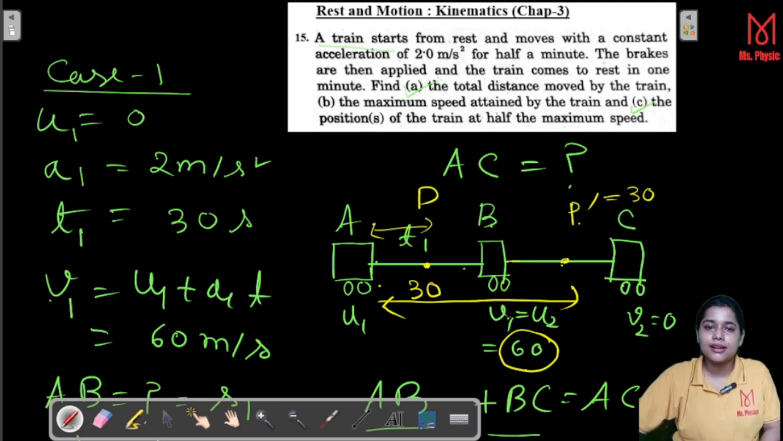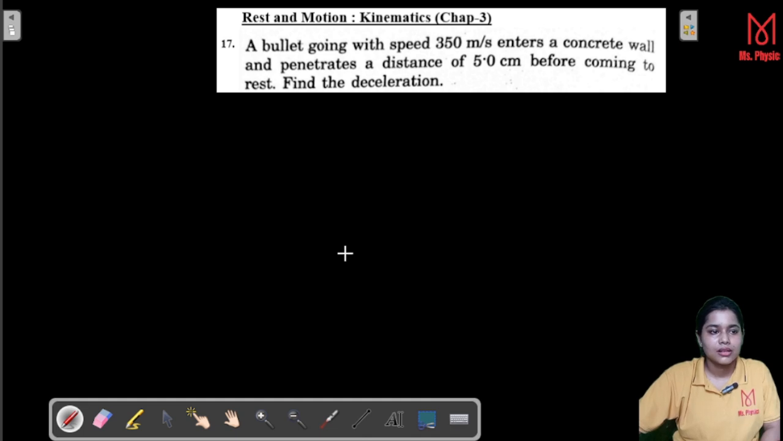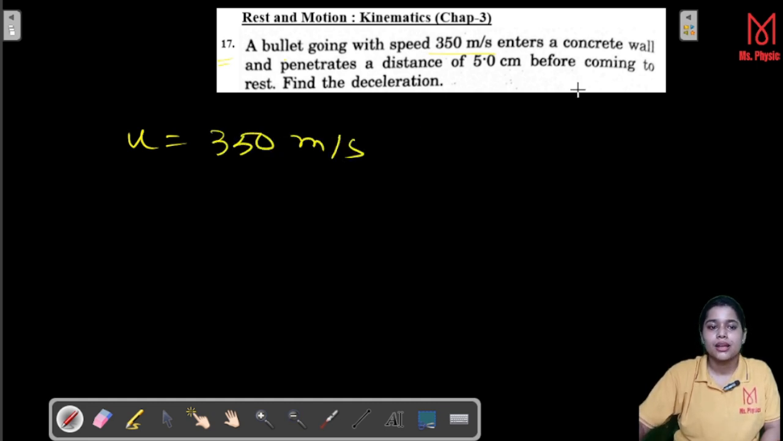Now let's go to the next numerical. So here is the 17th numerical from your SC Verma. A bullet problem we are going to do. A bullet going with speed 350 meter per second. That means speed U is given, 350 meter per second.